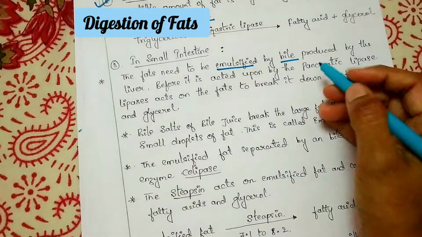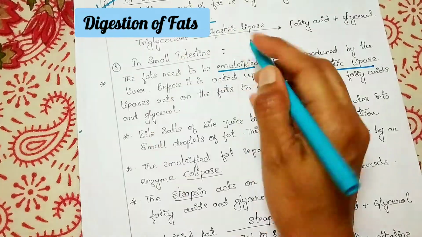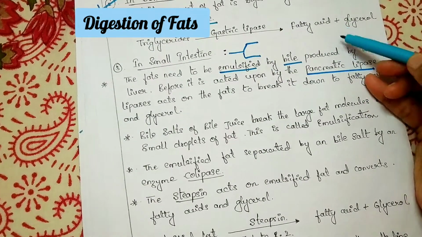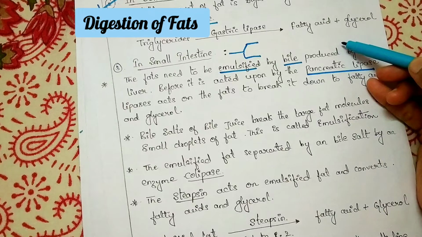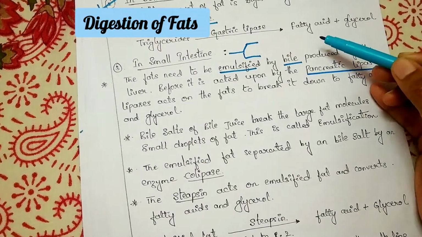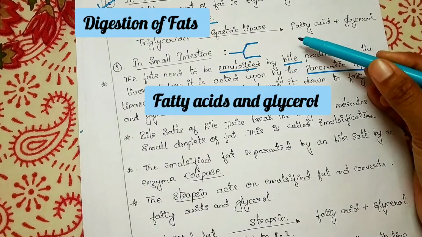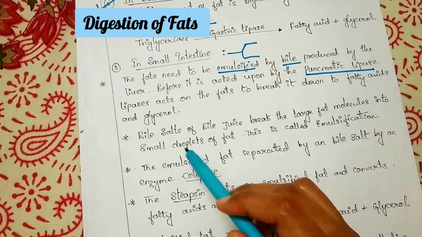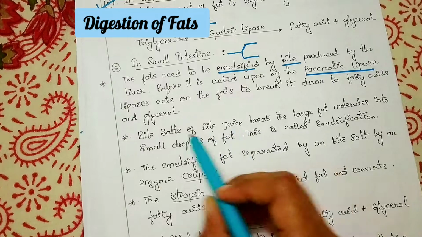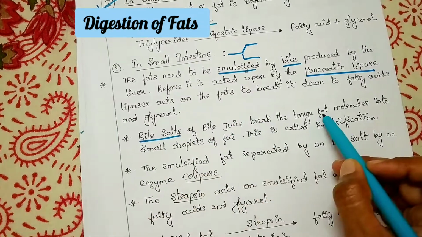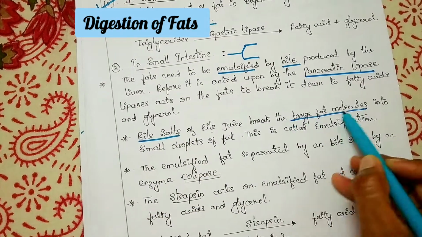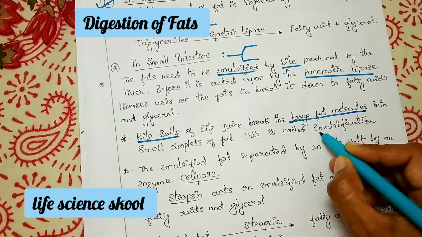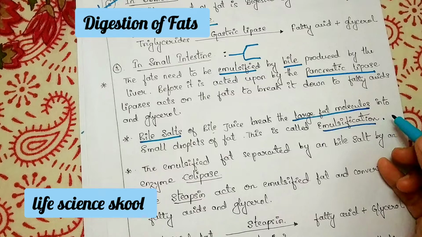The pancreatic juice. We know that in the small intestine there are two juices present. One is pancreatic juice, another one is intestinal juice, right? So the pancreatic lipase acts on the fats and converts them into fatty acid and glycerol. Now next, the bile salts of bile juice break down the larger fat molecules into smaller droplets of fat. This is called emulsification. That is what I mentioned before.